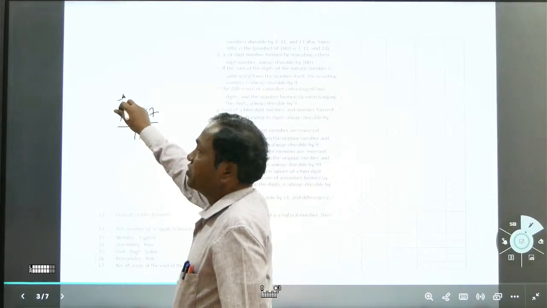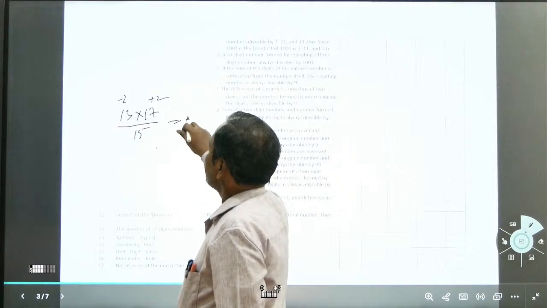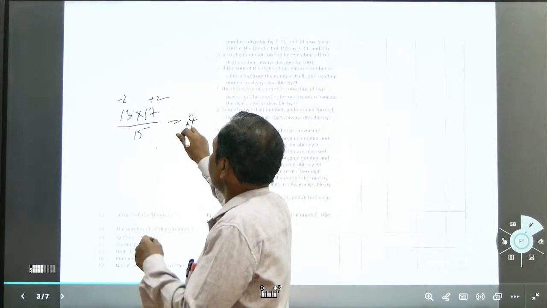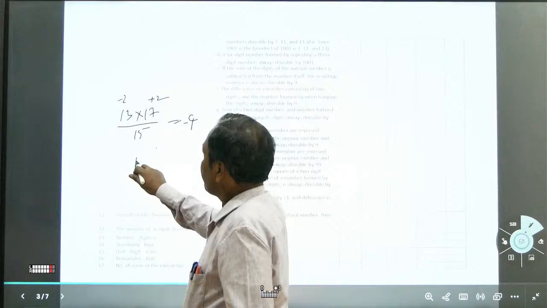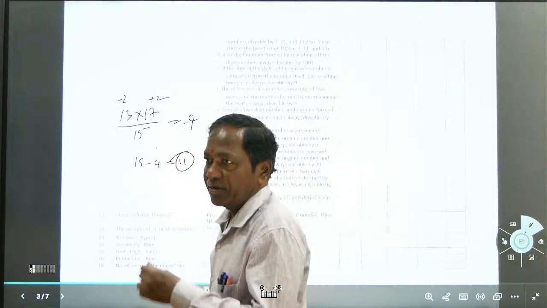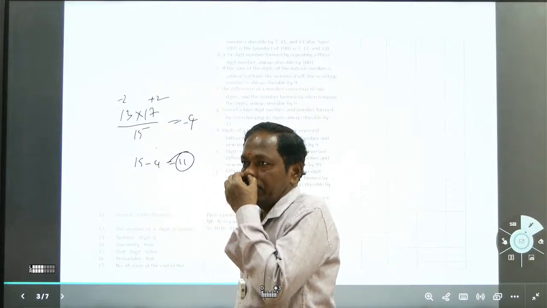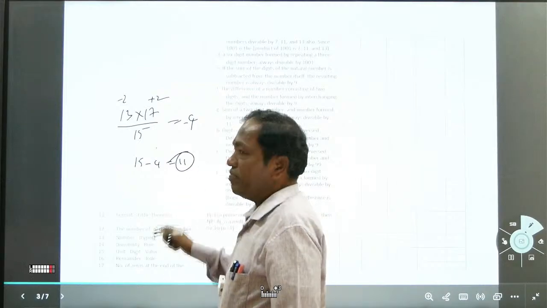This is minus 2, and here plus 2. It means 2 into 2, 4, minus into plus, minus value. 15 minus 4, so 11 can be the answer. It should be subtracted from the divisor. Then the remainder is 11.